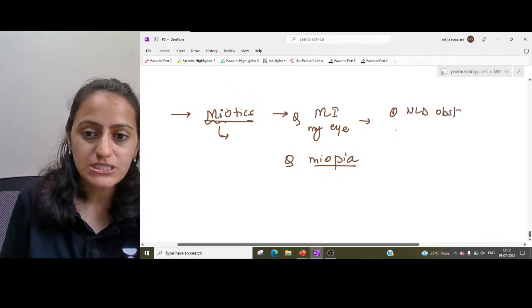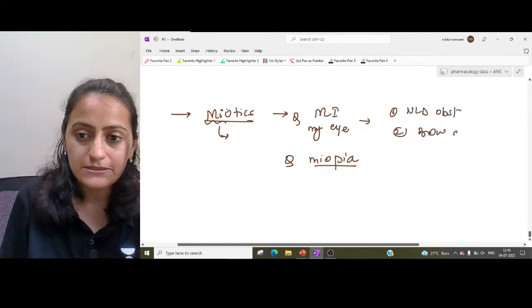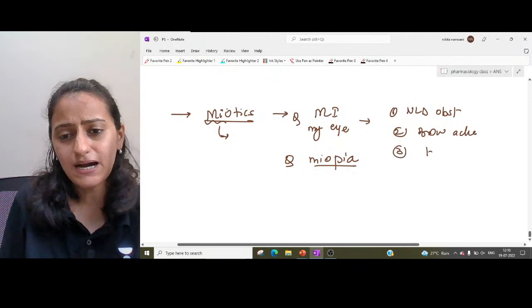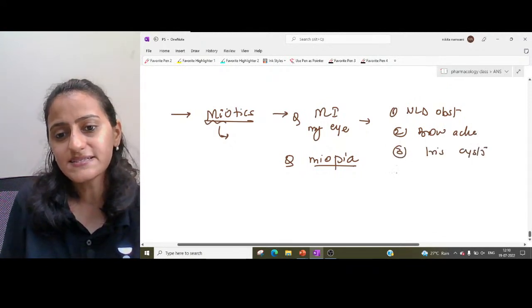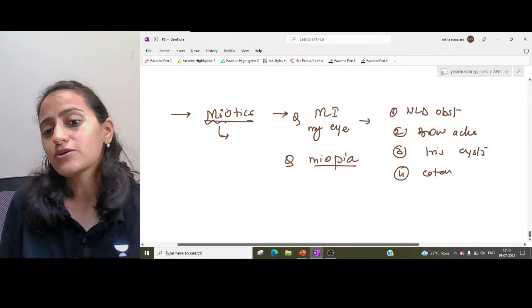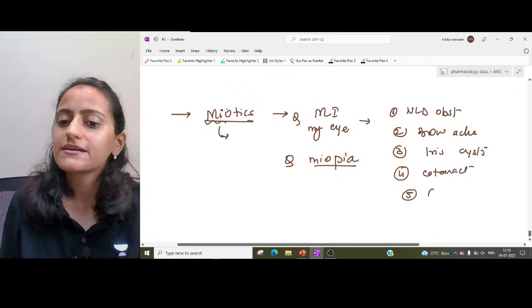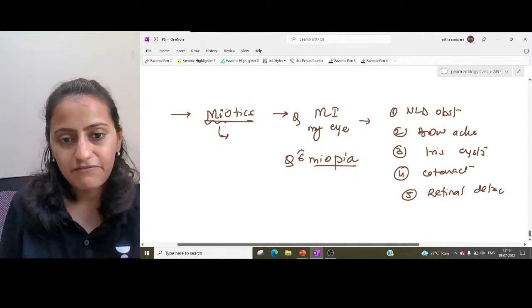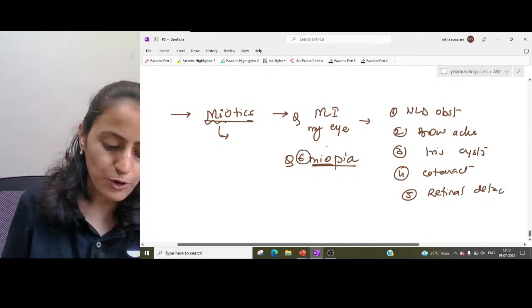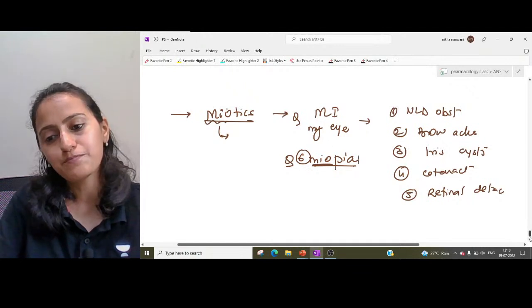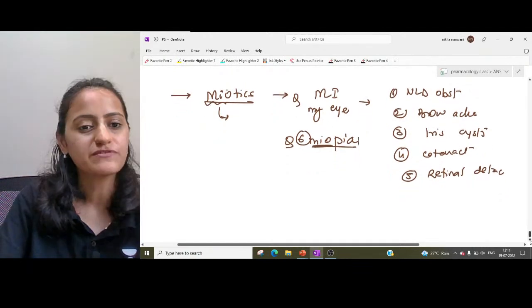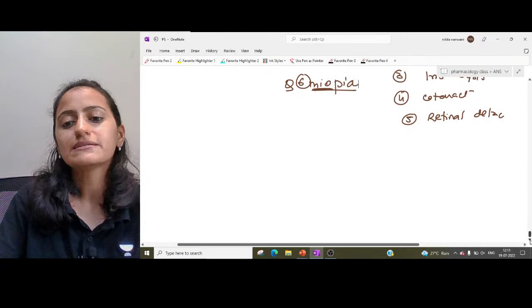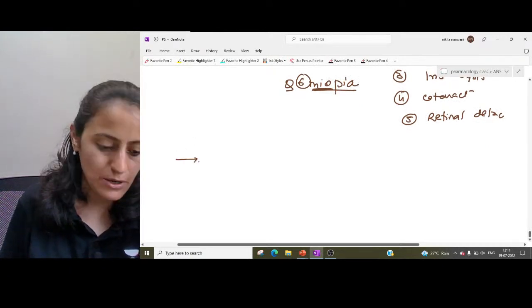NLD obstruction, we have the brow ache, right? Then the iris is also affected, iris cysts are seen, the lens is affected, cataract, and the retina is also affected, that is retinal detachment, and very important, we have myopia also. So basically all the parts of the eye are affected. Remember, this is myotics.